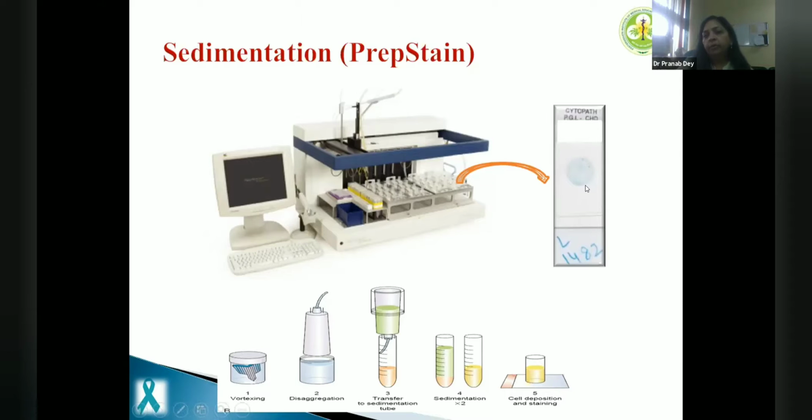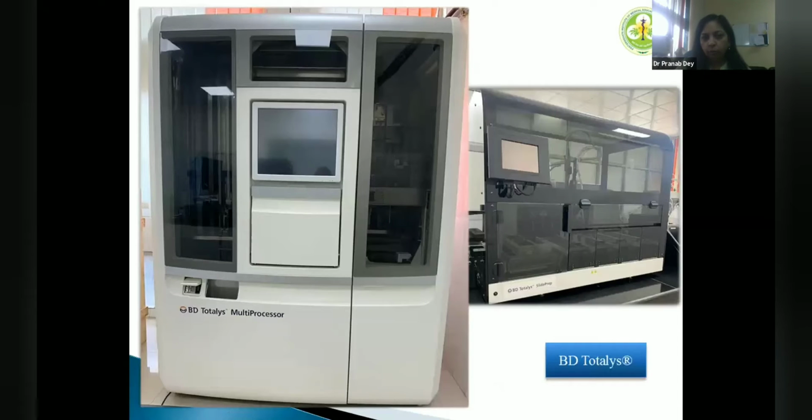But if you don't want to stain the slide by this machine, you can take out the slide at the unstained level. For non-gynae, we take out these slides unstained, and then you can do AFB staining or ZN, or PAS, or any other stain, or even ICC on these smears. So liquid-based cytology samples, the slides can be used for special stains also.